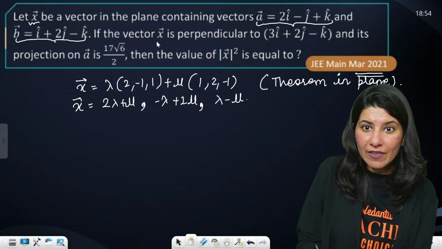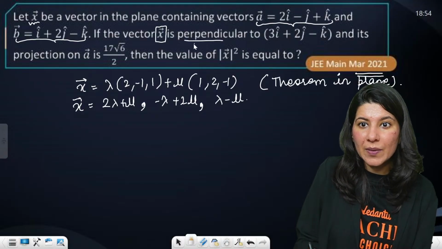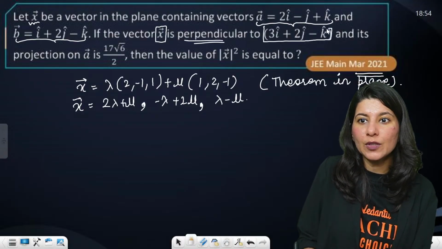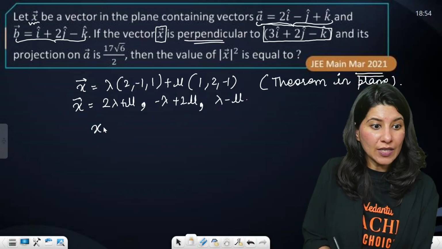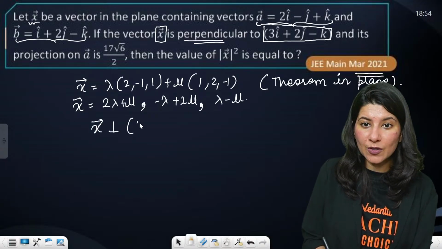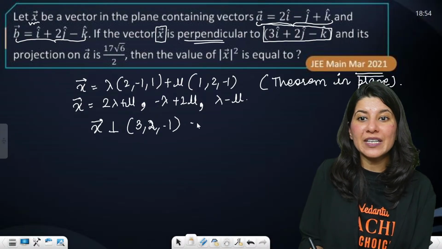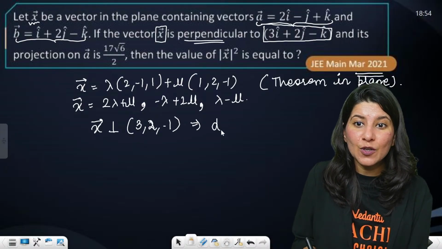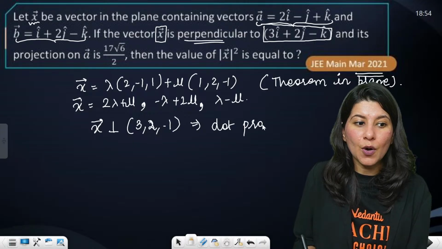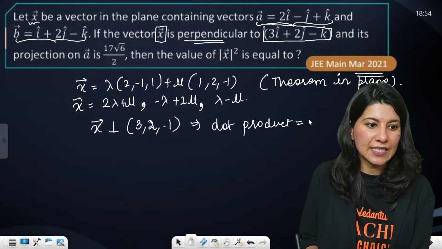Next, they are saying X vector is perpendicular to (3, 2, minus 1). What does that mean? Dot product is equal to 0.